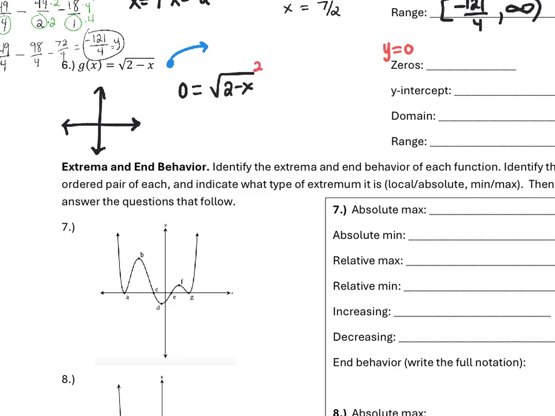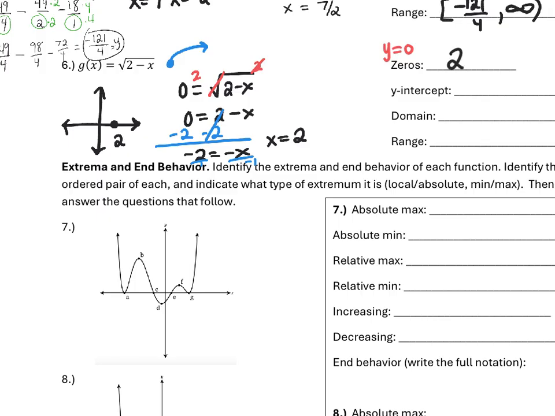First, I'll square both sides to get rid of that square root. So I get 0 equals 2 minus x, and then I'm going to get x by itself. Subtract 2 from both sides, and I get negative 2 equals negative x, and then we can divide both sides by negative 1 to get x positive and by itself. So x equals 2. So I know that at 2, I'm going to have my x-intercept. So the zero is at 2.